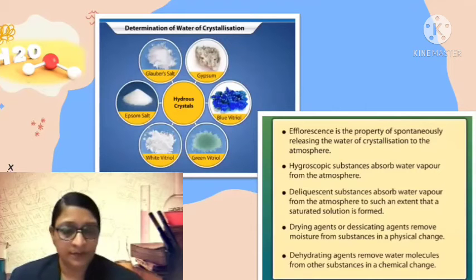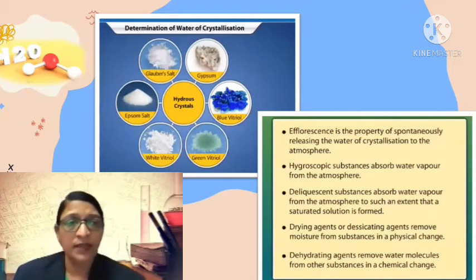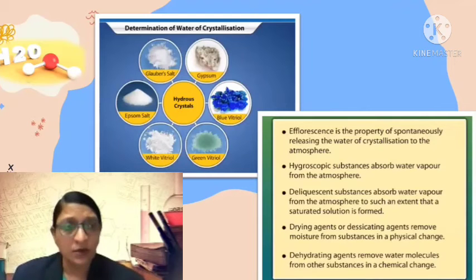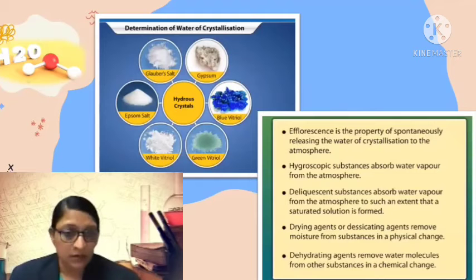Next is deliquescent substances. Deliquescent substances absorb water vapor from the atmosphere to such an extent that a saturated solution is formed by this absorption of water. For example, caustic soda, that is NaOH, magnesium chloride, MgCl2, calcium chloride, and so many salts are there.